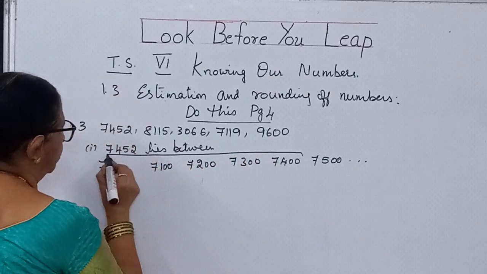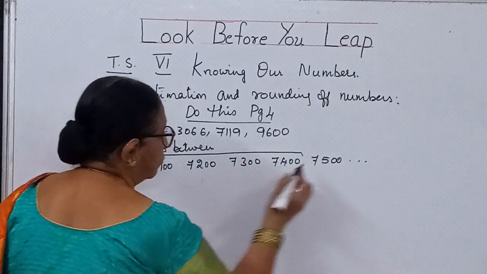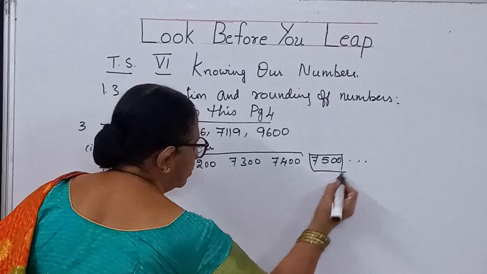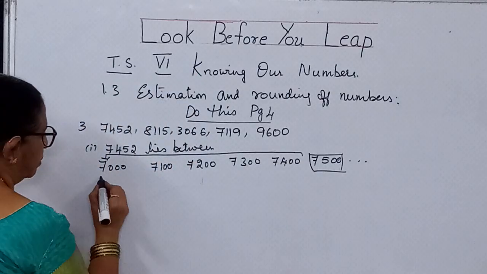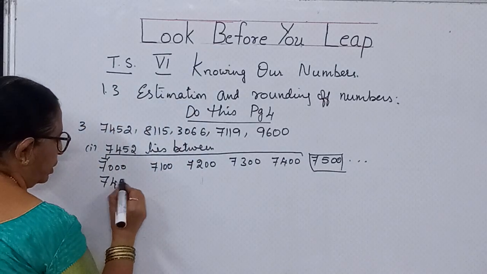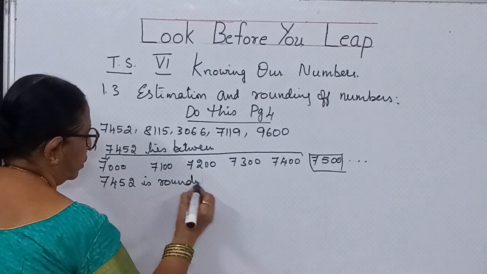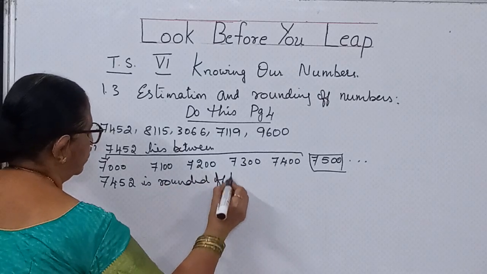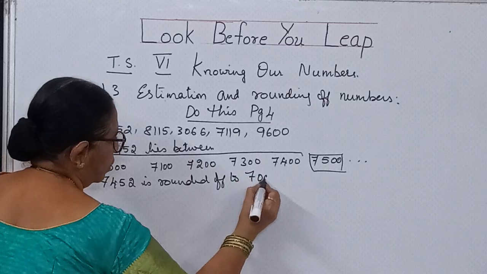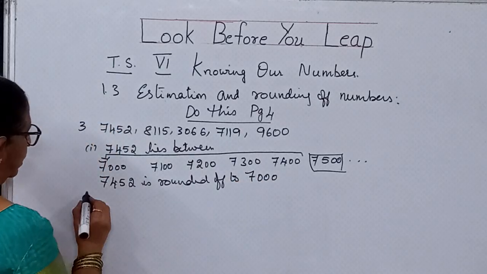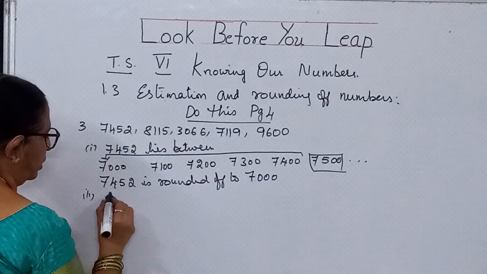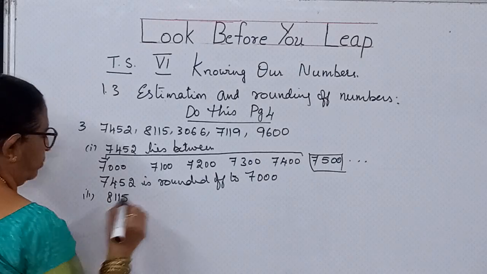So this value, because it is less than half, this is the middle value, no? So less than half, 7,452 is rounded off to 7,000.